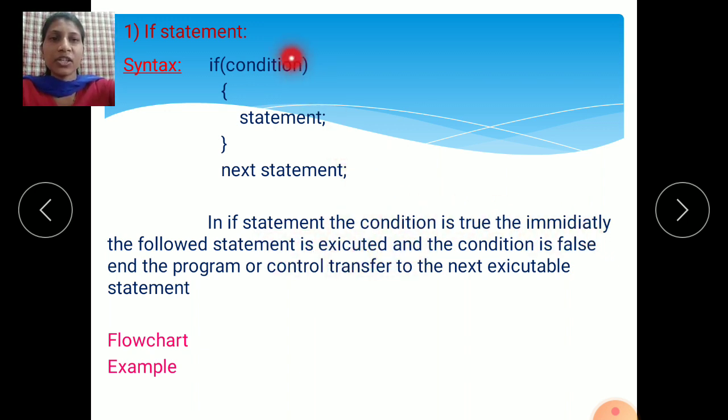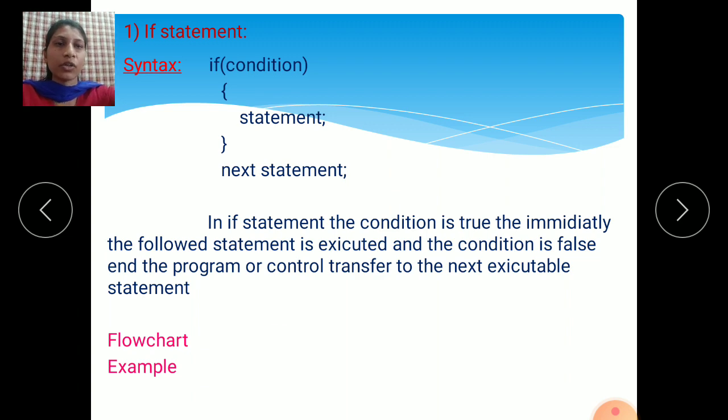If the condition is false, the program ends or control transfers to the next executable statement. If your program ends here, it will end; if there are other statements after this block, they will be executed. That is the meaning of the if statement. Then the flowchart and example.